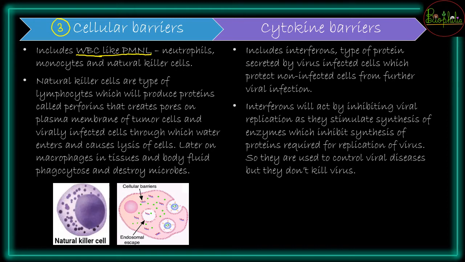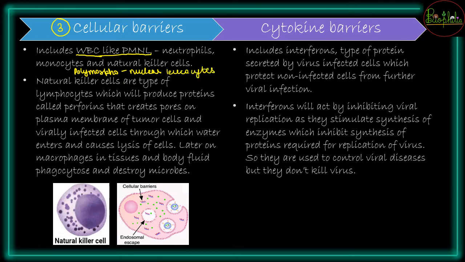So what is PMNL? It is going to be full formed as polymorphonuclear leukocytes. So you write it down somewhere, so I don't have a bit space over here, so let me try. It is going to be polymorphonuclear, and that is for PMN, and L is going to be for leukocytes.